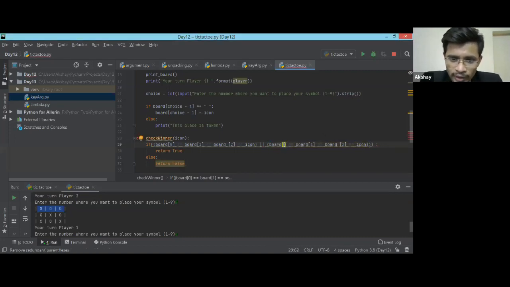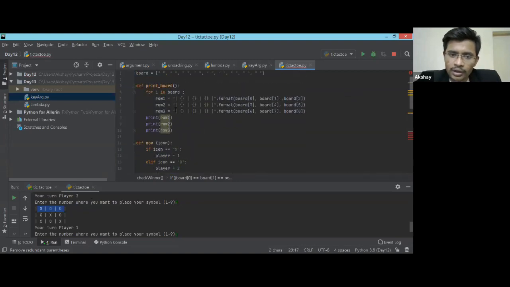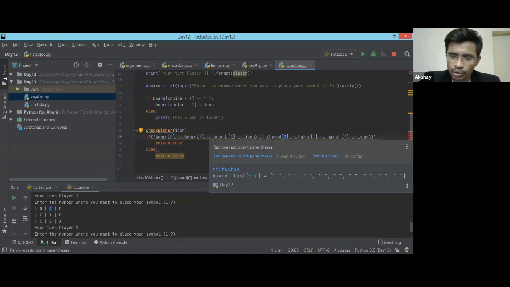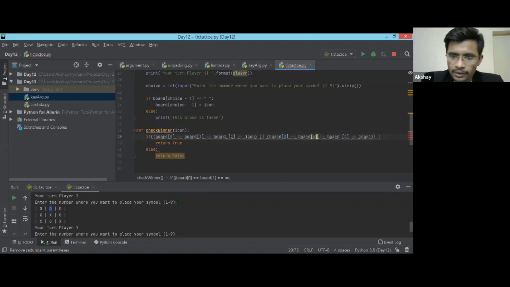The second row will be from 3. Those who were not there for yesterday's lecture, I'm taking board 0 and board 1 because we have initialized a list for empty spaces for printing the board. A list will always have the first element at index 0, and whatever I'm passing over here is an index. So board 0 means the first element from the board, board 1 means the second element. Likewise, this will be on the second row, board 3, then board 4 here, then board 5 here. Then again it will check whether the icon is matching.